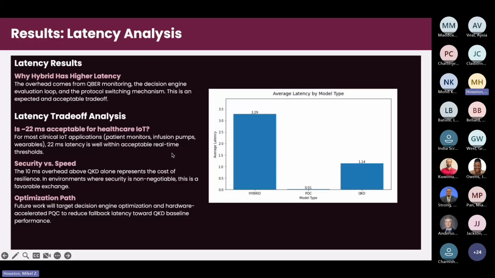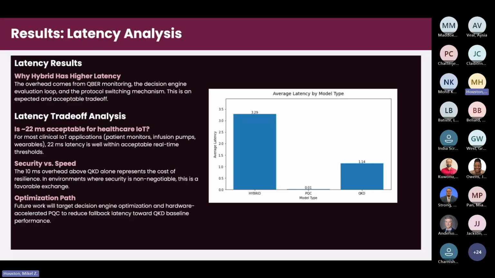The next metric I measured was the latency. The one honest trade-off that the data surfaced is the latency. The hybrid model adds roughly 10 milliseconds of overhead from the QBER monitoring loop, the decision engine evaluation, and the protocol switching mechanism. That brought the total latency to approximately 22 milliseconds for the hybrid model.